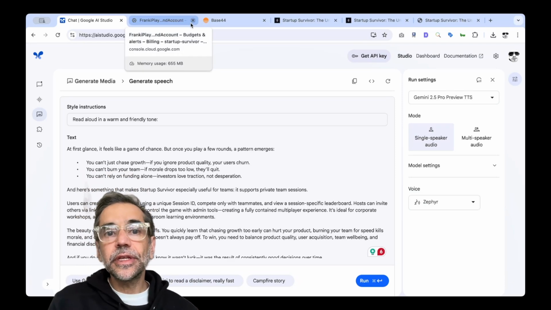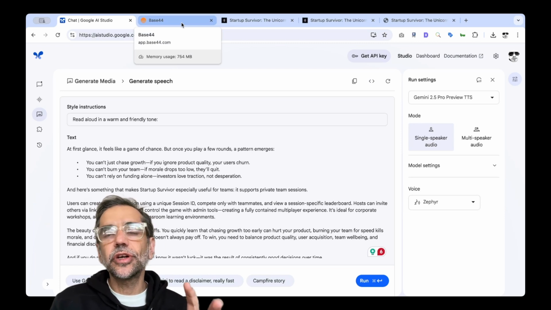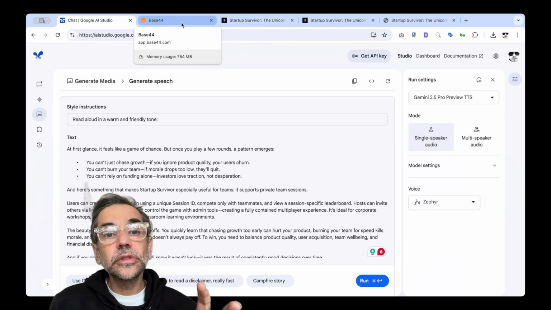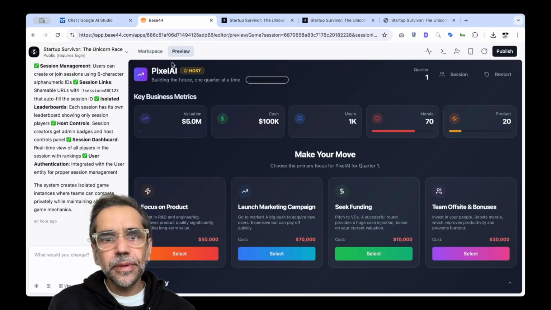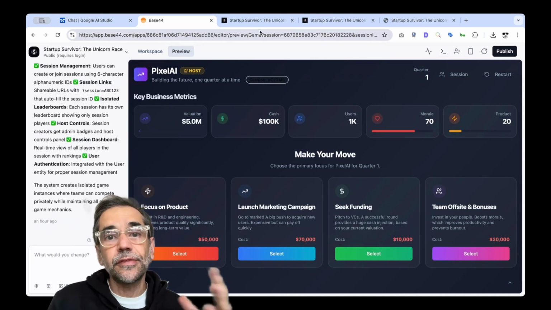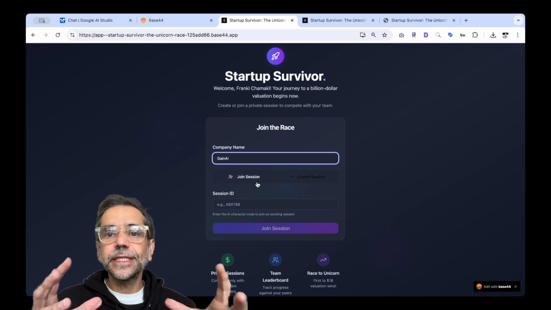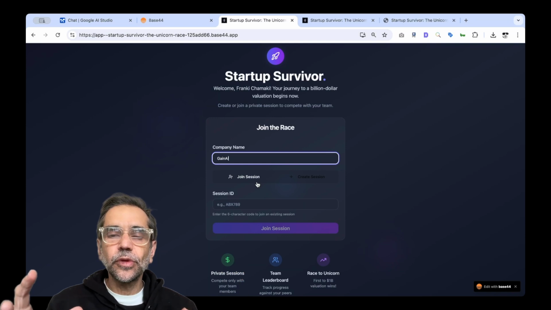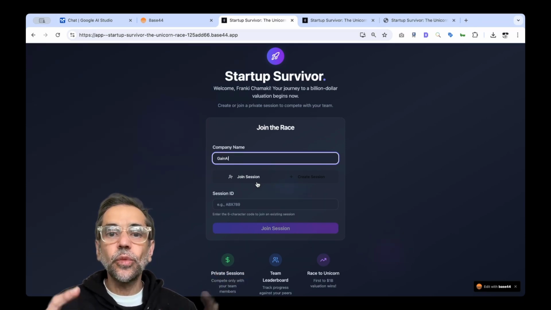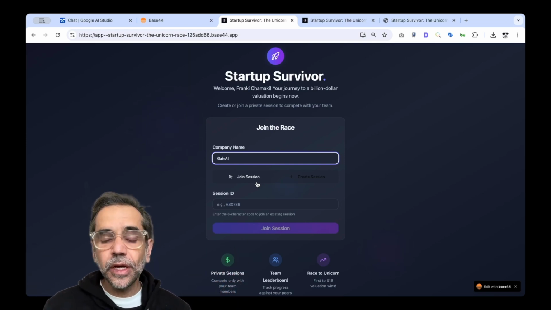Now it works, right? I wanted to go on. I tried it on Lovable.dev. I tried it on Molt as well, but again, I keep coming back to Base44. It's pretty cool, and it's evolved since then. So what I've done is you can create session keys where you can invite teams or groups, for example, if you're launching it to a school or a workshop, like a corporate workshop.